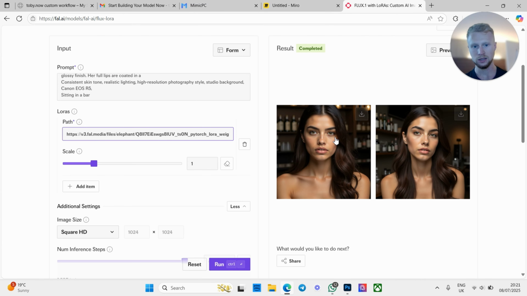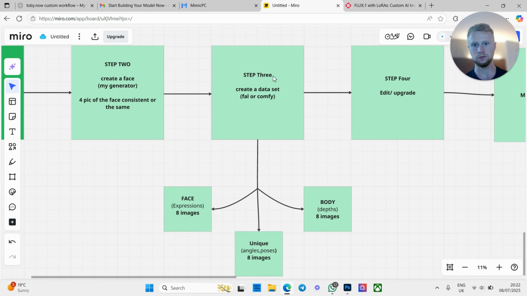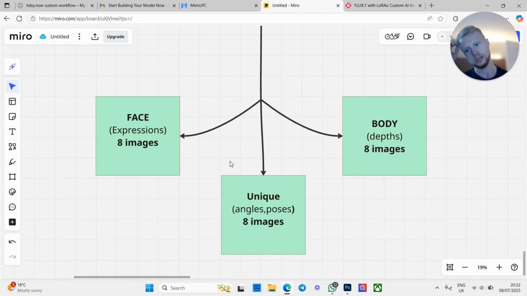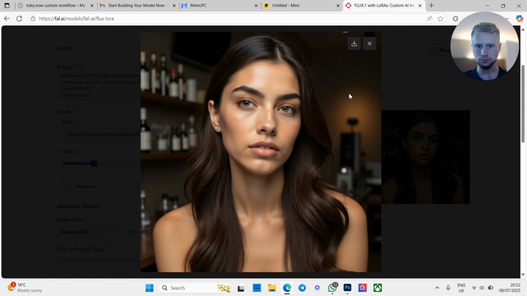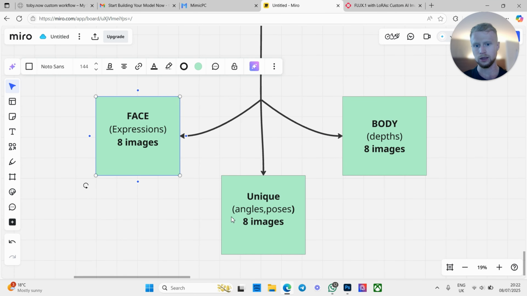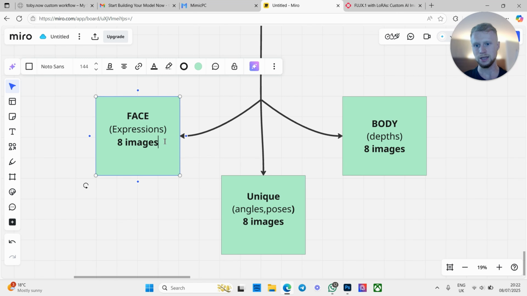Using this Allura that we just made, so we can get a consistent face, create the images to be able to make the next Allura. Now step 3 is currently what we're on. What images do we need to make in this process? Now what I'd recommend is 8 facial expression images. So these are the highest quality images of your model's face, similar to this, which is very good, and you want to make 8 of them. This is kind of like an 888 process. This is a minimum, by the way, so 8 minimum is what you'll be aiming for.